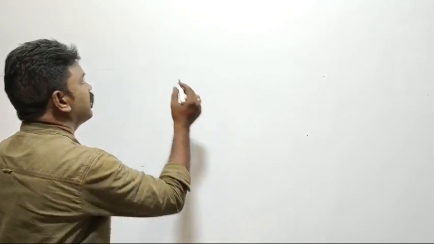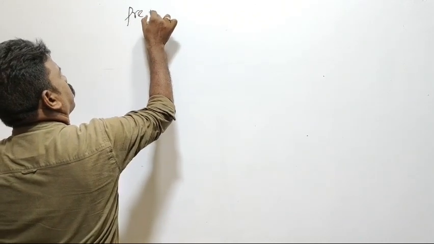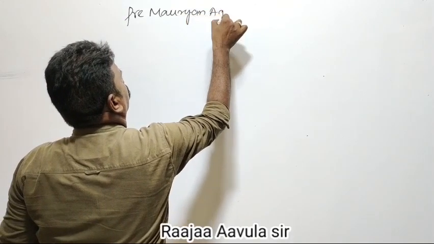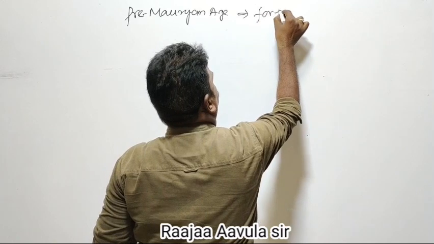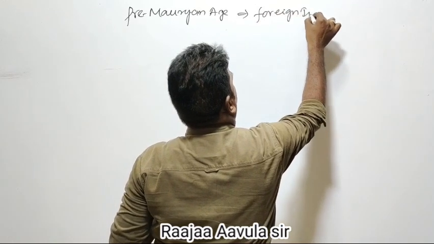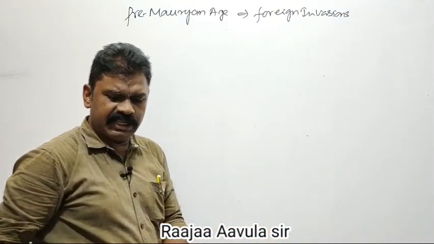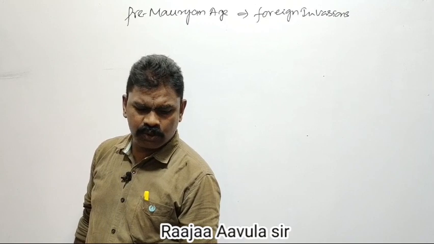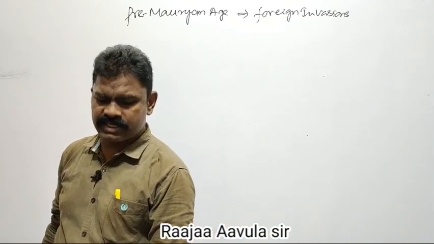Let us discuss foreign invasions during the pre-Mauryan age. Foreign invasions occurred in the pre-Mauryan age. During the pre-Mauryan age there were two foreign invasions.